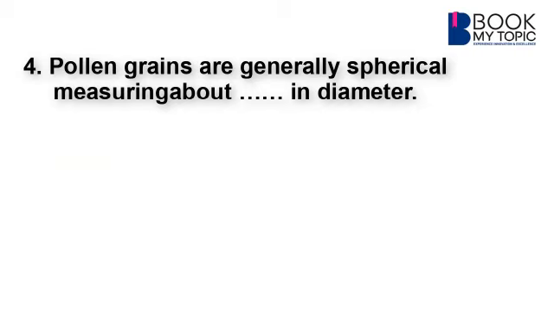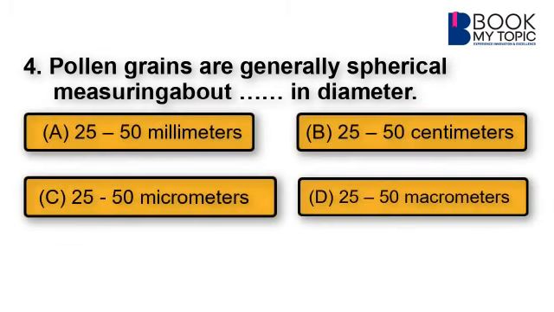Question 4. Pollen grains are generally spherical, measuring about dash in diameter. On page number 39 of semester 4 textbook, it is clearly mentioned that pollen grains are generally spherical, measuring 25 to 50 micrometers in diameter, and that's why answer is C.